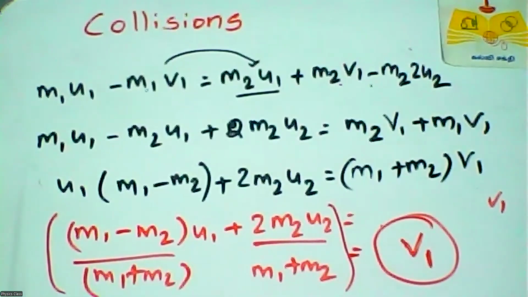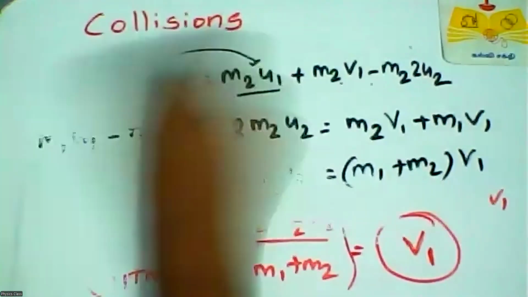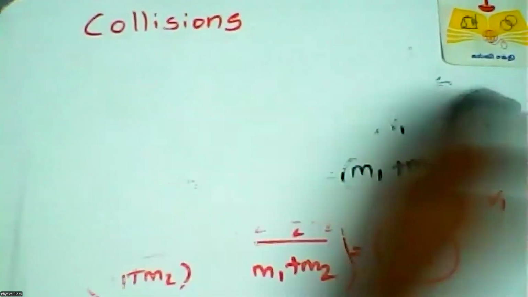For that, similarly, we can substitute some other equations to find the velocity of the second object. The final velocity of the second object means v2.